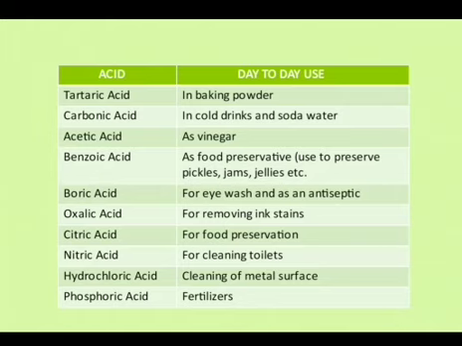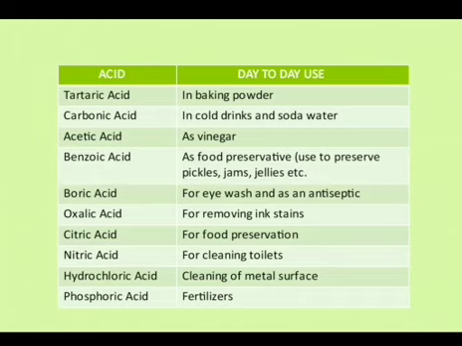Then benzoic acid. If you have seen wrappers of certain food items like biscuits or jams, jellies, you must have seen potassium benzoate there. That is a derivative of benzoic acid. So we can remember benzoic acid is used as a food preservative.